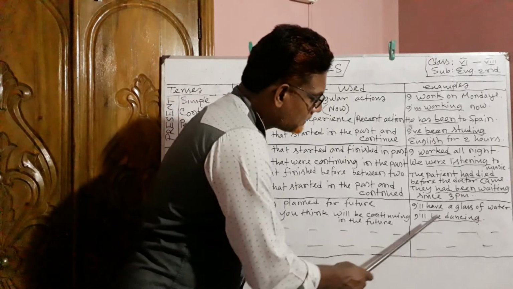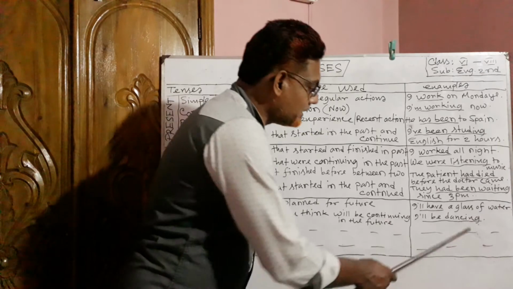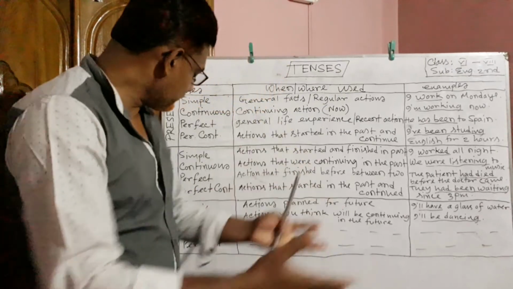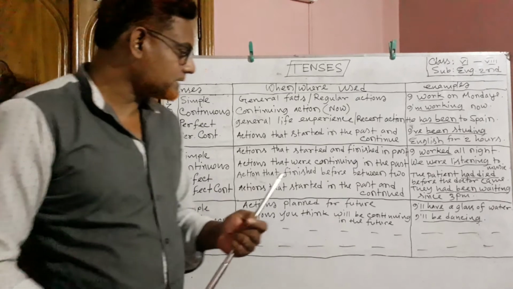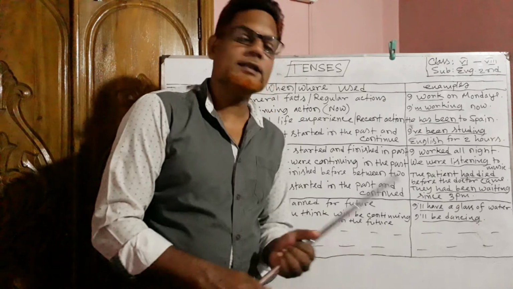Look at the structure: shall or will, then be, then ing is added with the principal verb. So if we want to form the future continuous tense, we have to use shall or will, then be, then ing should be added with the principal verb.